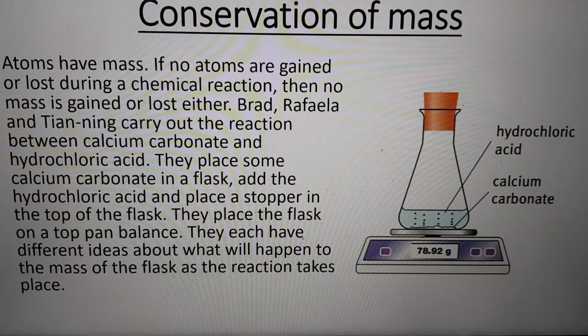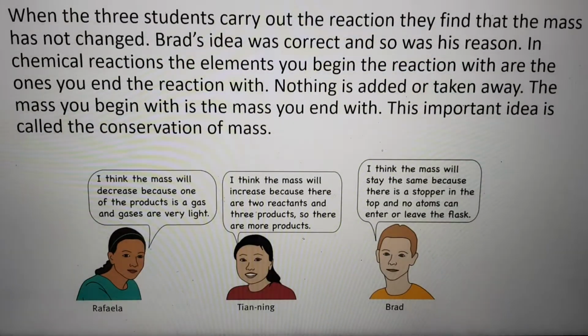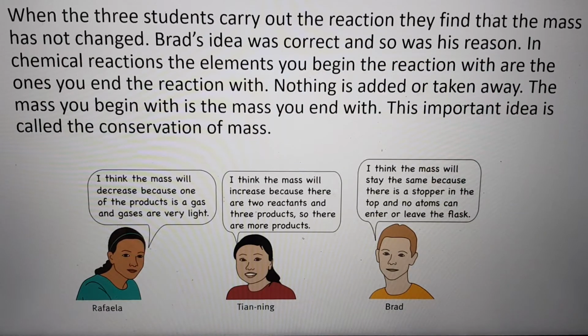Nothing is added and nothing is taken away. The mass you begin with is the mass you end with. This important idea is called the law of conservation of mass. The law of conservation of mass states that matter is neither created nor destroyed in a chemical reaction.